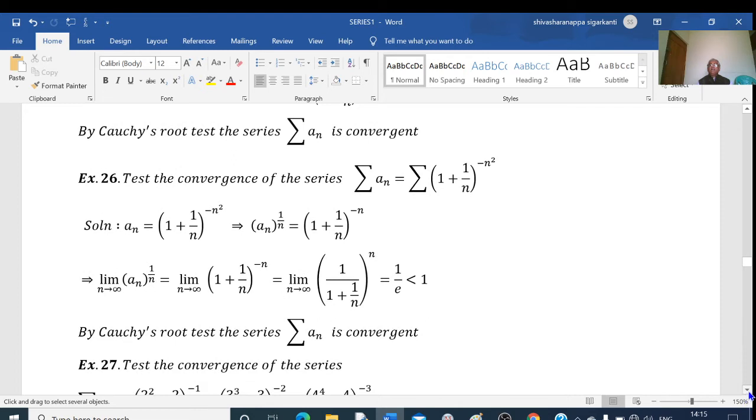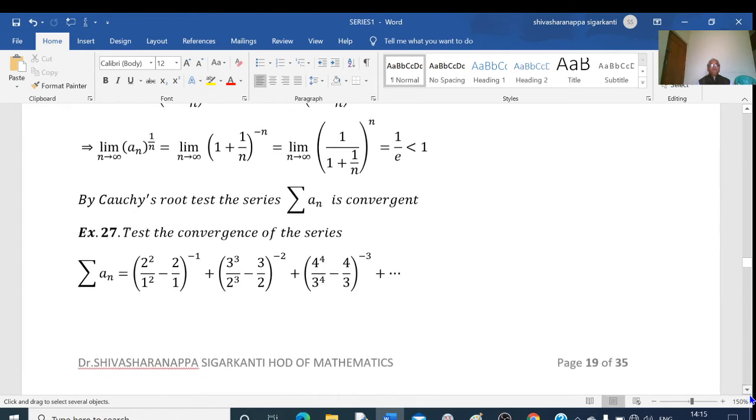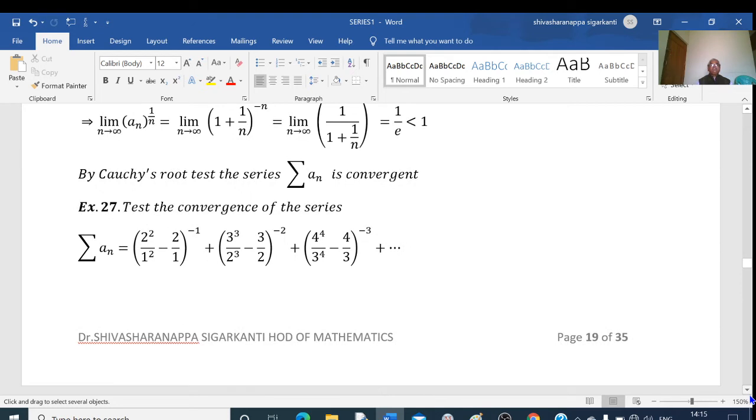Next example. Test the convergence of the series: 2²/1² minus (2/1)^(-1), plus 3³/2³ minus (3/2)^(-2), plus 4⁴/3⁴ minus (4/3)^(-3), plus and so on. Here I will take this as the first term a1, this is the second term a2, this is the third term a3. I have to write the nth term a_n.